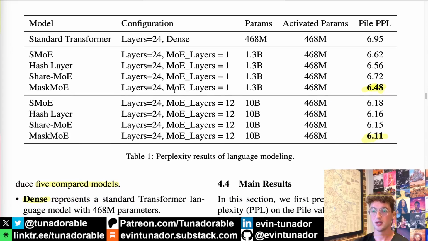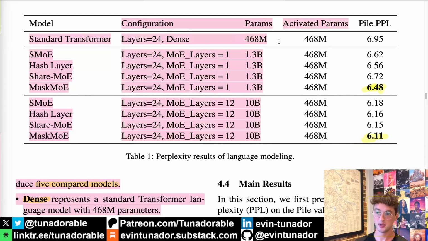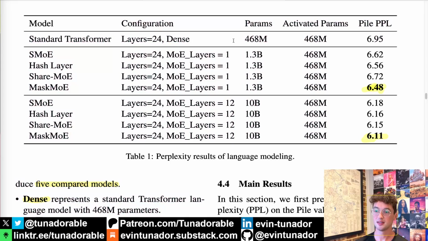Now, if we look at some initial perplexity results, right? These are just based off of model size, the dense base model obviously being the smallest, but it does have roughly the same amount of actual inference compute happening as the MOE models. Then the second grouping has one layer out of 24 model layers as an MOE layer. And then this final grouping has half of the layers out of 24 as MOE. But again, they should all have the same number of actual active parameters during inference.